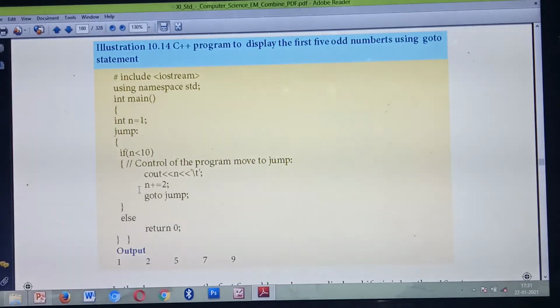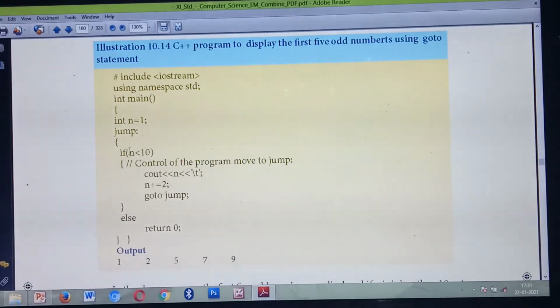So okay, 3 is also less than 10. So cout n. Okay, the value is 3. Again 3 plus 2 is 5. So 5 is less than 10. Print the value. Then 5 plus 2 is 7. 7 is less than 10. Okay. Then 7 plus 2, the value is 9. Less than 10. Okay, print. Then 9 plus 2 is 11.